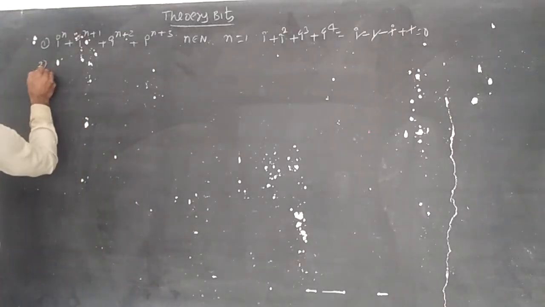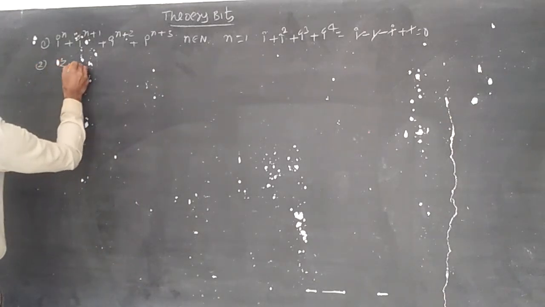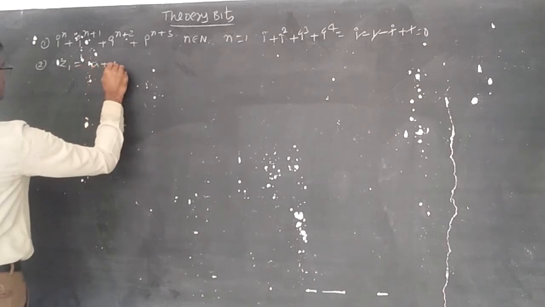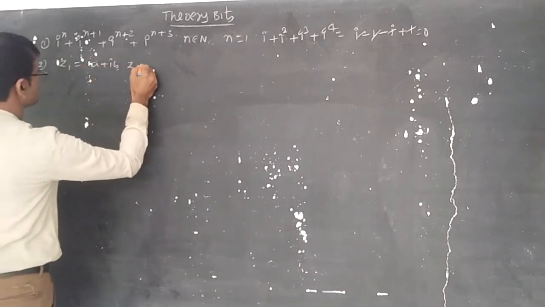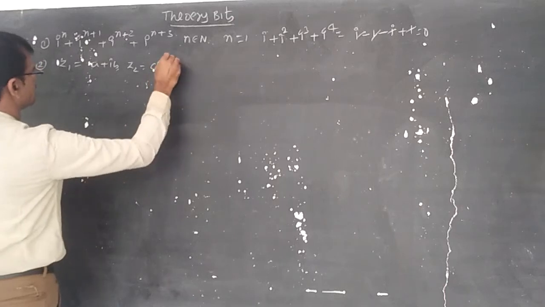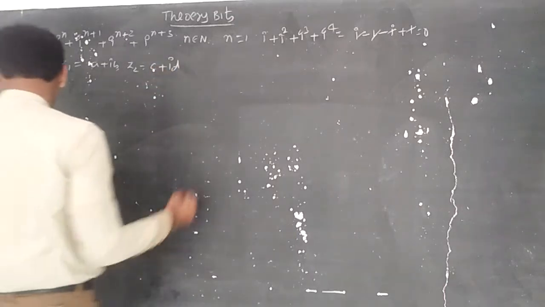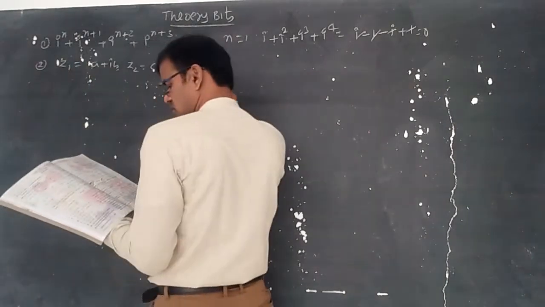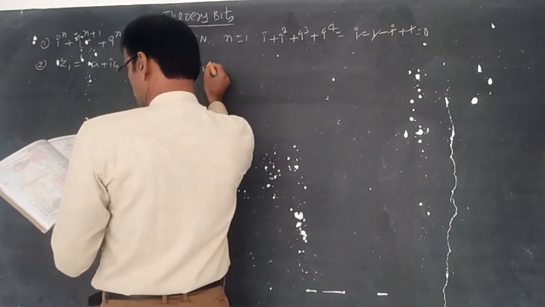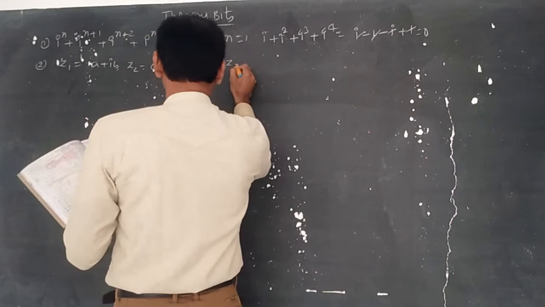Second one: z1 = a + ib, z2 = c + id. It is meaningful for these two complex numbers such that z1 greater than z2 is meaningful.